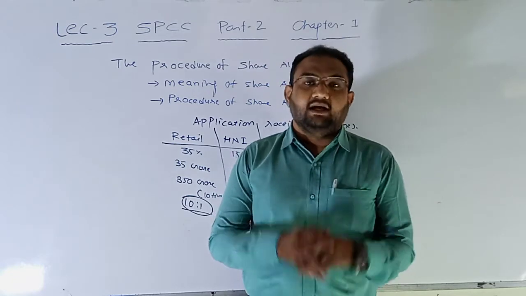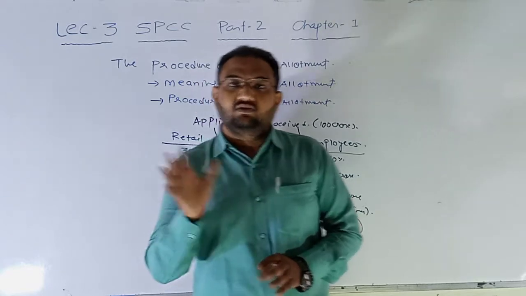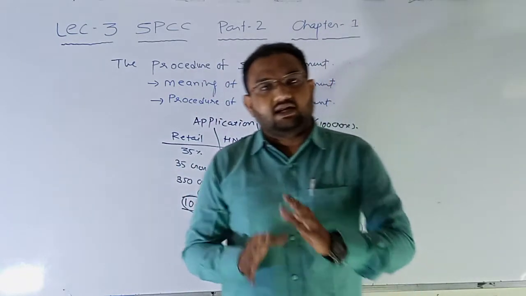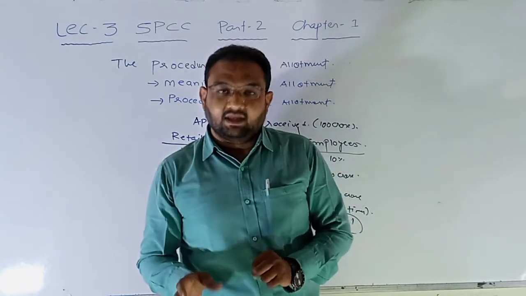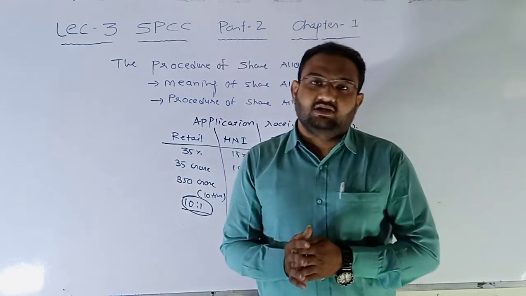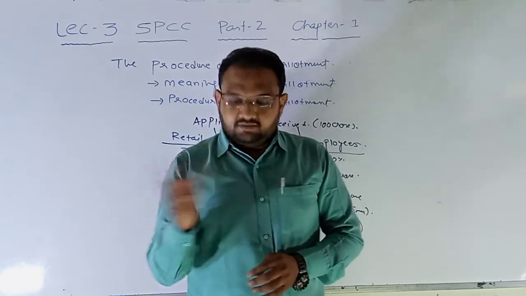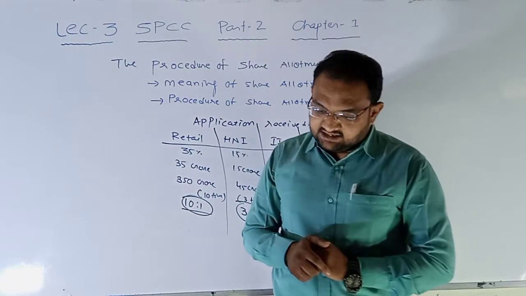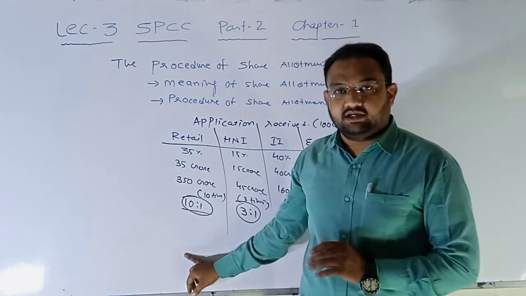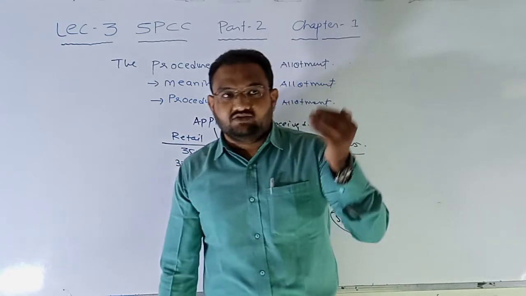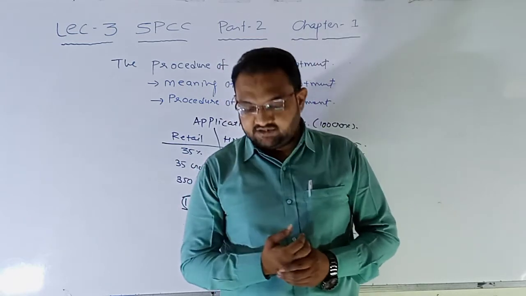and SEBI. Now once this allotment is done, once the list of the applicants who are lucky to receive the share allotment is prepared, another list of all the applicants who unfortunately are not able to receive the shares is also made. Out of these two lists, the first list, that is the statement of share allotment, is prepared. Basically it is generated automatically, but we still have to check the different entries and make a proper list of the share applications.